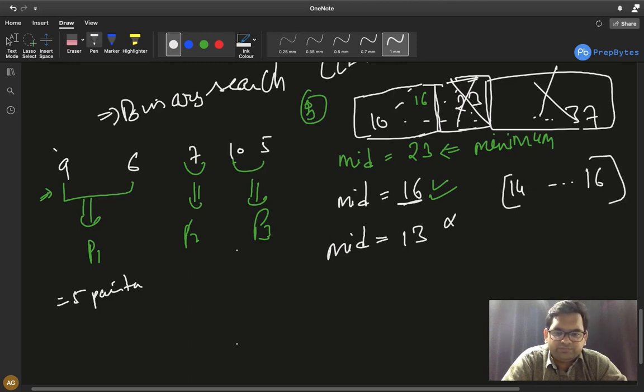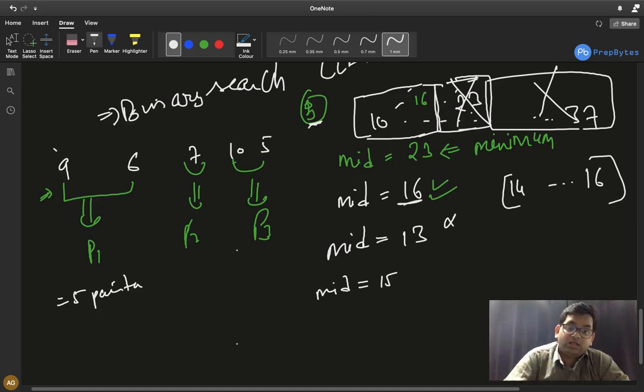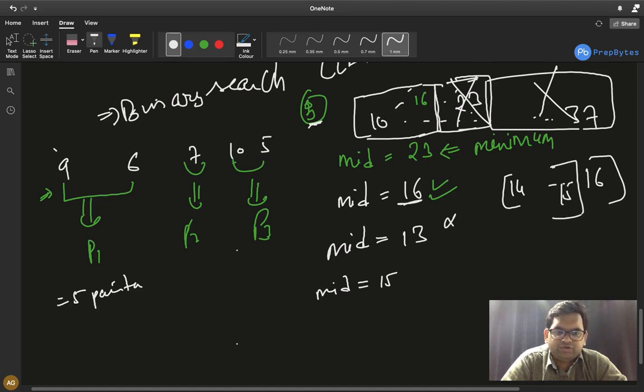Mid becomes 15, and we know that 15 is possible with 3 painters. Now 15 is less than 16, so now we do not need 16. I have 15. Now between 14 and 15, 14 is my new mid.